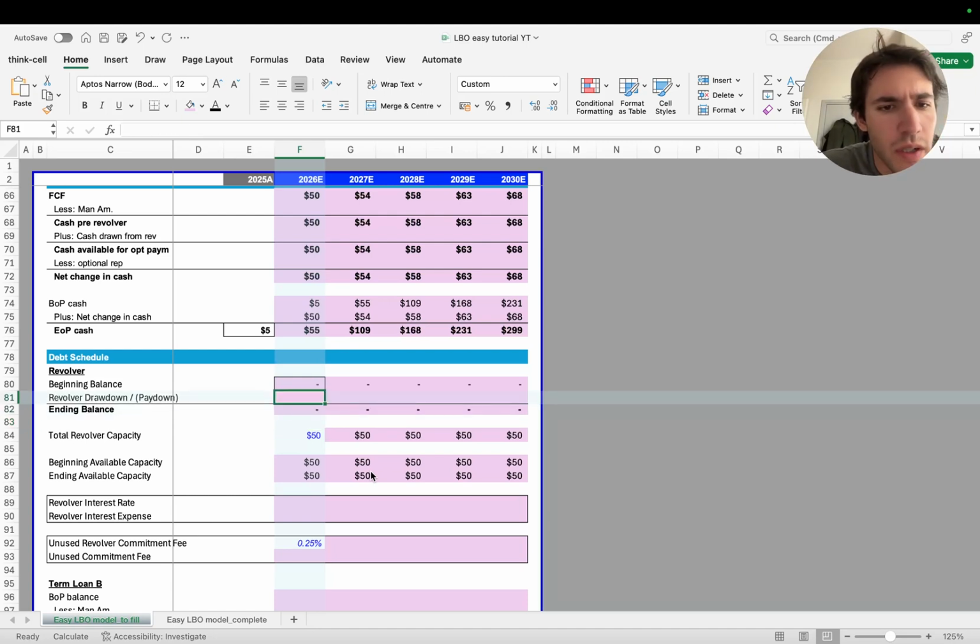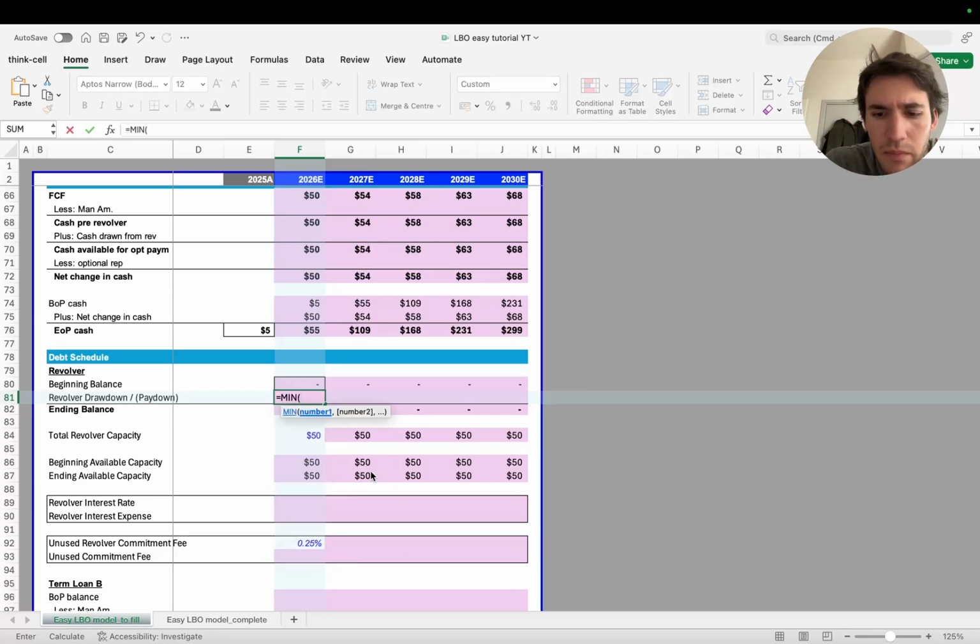Now revolver drawn or pay down is basically this formula here. The MIN, bear with me, I'm going to explain it because every time I get it wrong. I haven't done this in a while, but it should be the MIN between this and the cash pre-revolver, which is this.